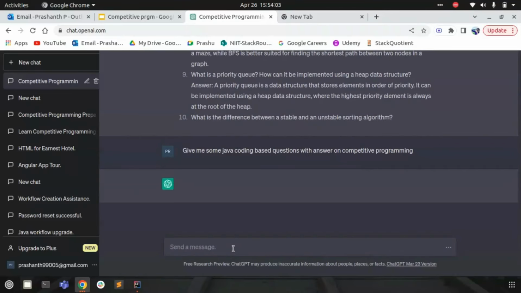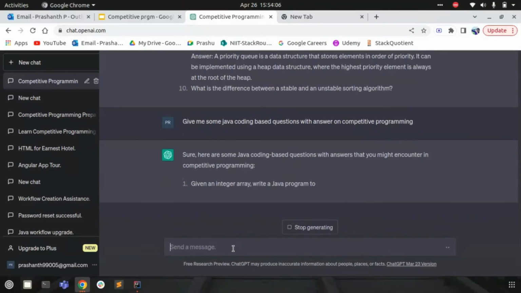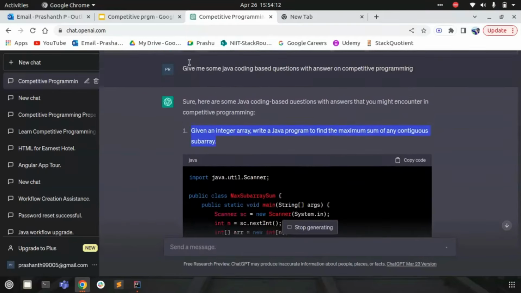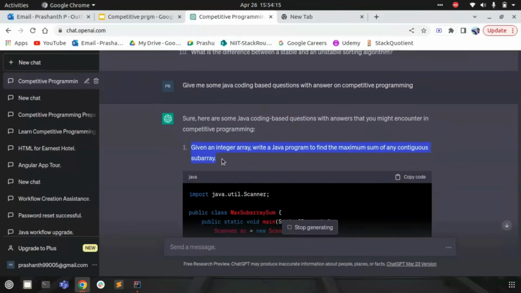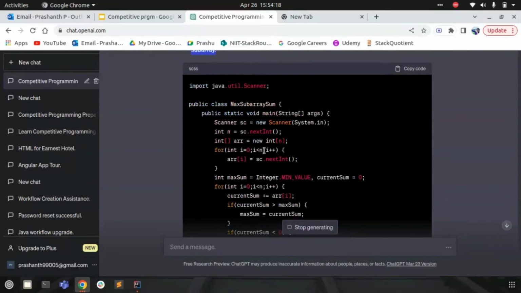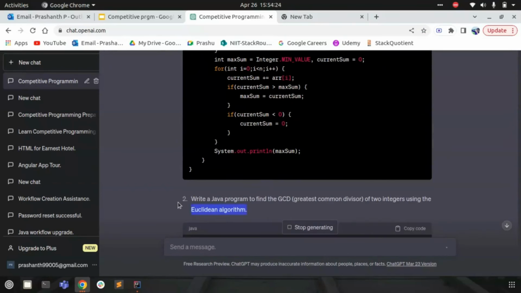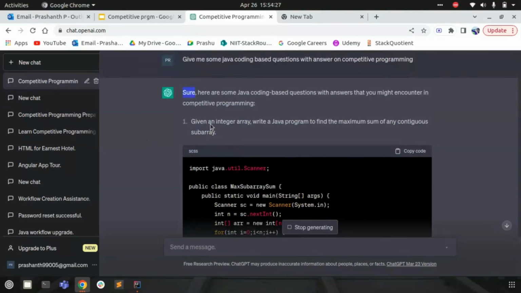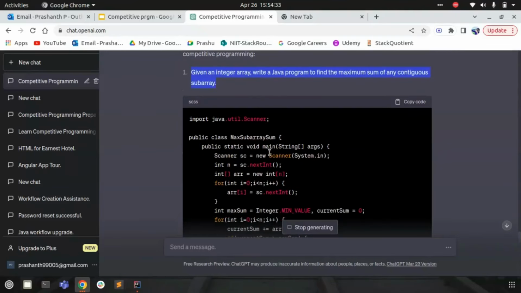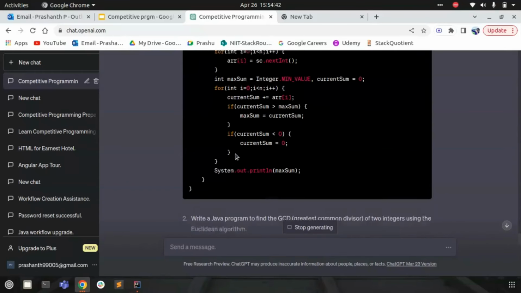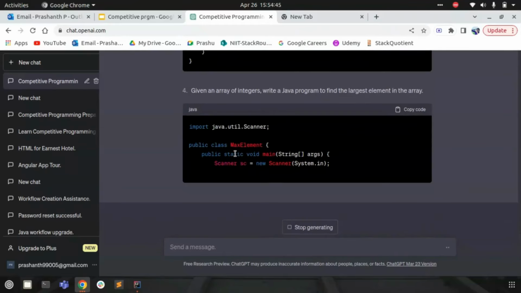So here it's not only the theoretical questions. We try to get the coding based questions also. For example, the first question says, given an integer array, write a Java program to find the maximum sum of any subarray. It's a question, and along with that, it's also providing the answer for us. There is a second question provided too, right? I can try to solve it by myself and cross verify with the answer that ChatGPT gave, or I can just use this code in my application, try to validate it, or make some changes and validate the answer that has been provided. It goes on giving us more questions.